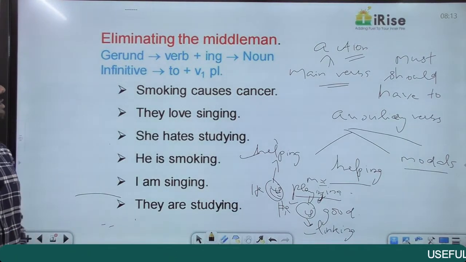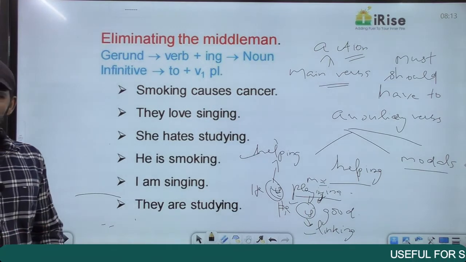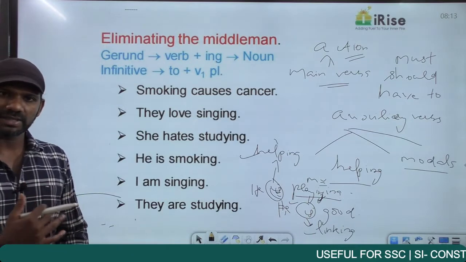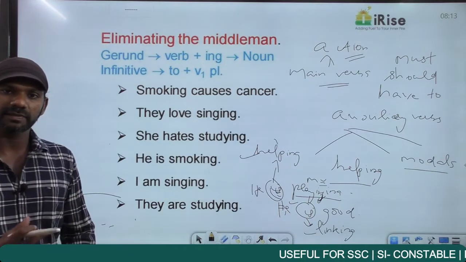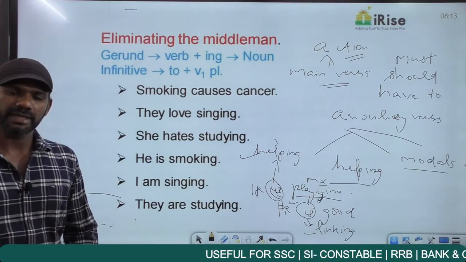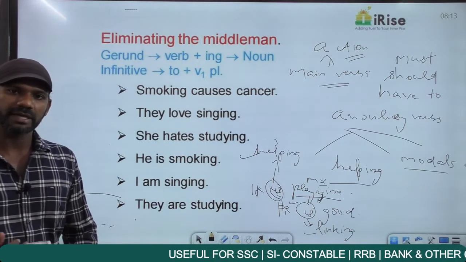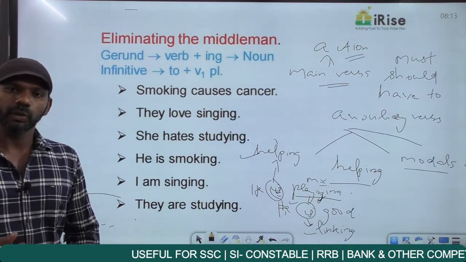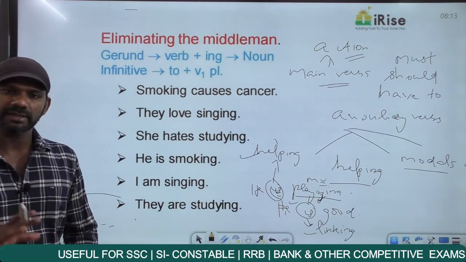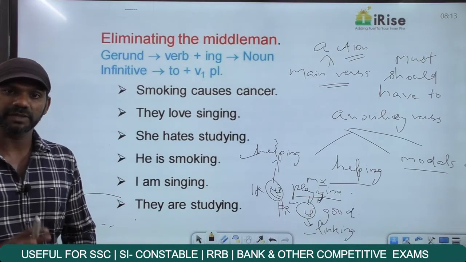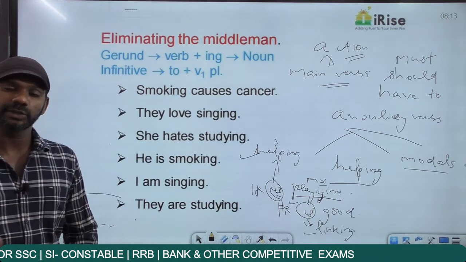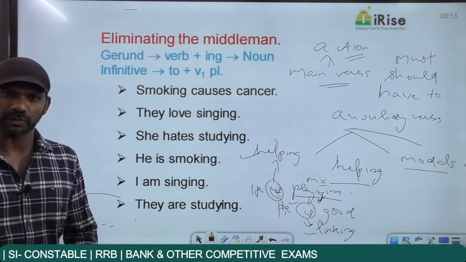Now we are going for the topic, eliminating the middleman. Now this topic has many subdivisions. We'll go for those subdivisions in detail, then we'll do an exercise based only on the rules we discussed now. Now every question, every option must be approached only with the help of rules. Now in the sessions, we'll discuss every question, every option based only on the concepts we discussed in the rules part. Now you must have a valid logical reason to select an option as well as eliminate an option.